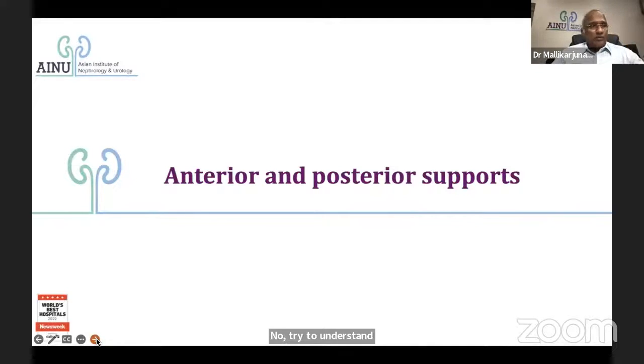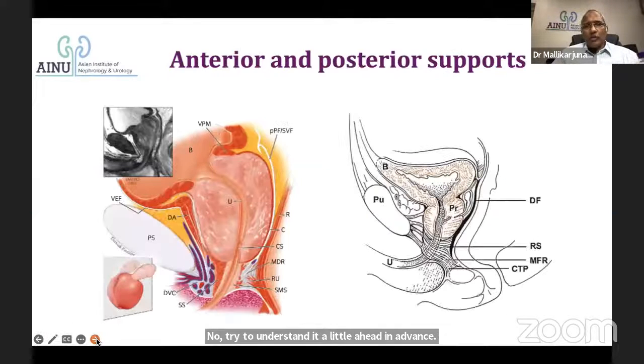Anterior and posterior supports. This is one thing which has become very famous of late. Let us look at anterior and posterior supports. We have been talking about an anterior detrusor apron. See this? This is a good anatomical picture. This is the detrusor muscle. This is the prostate. And this is the detrusor apron which covers the prostate.